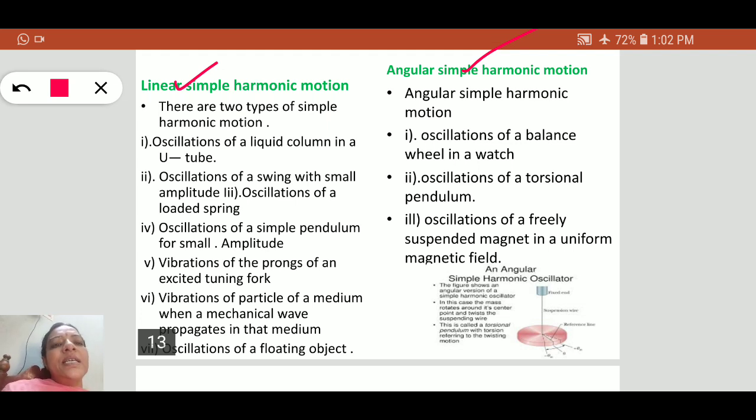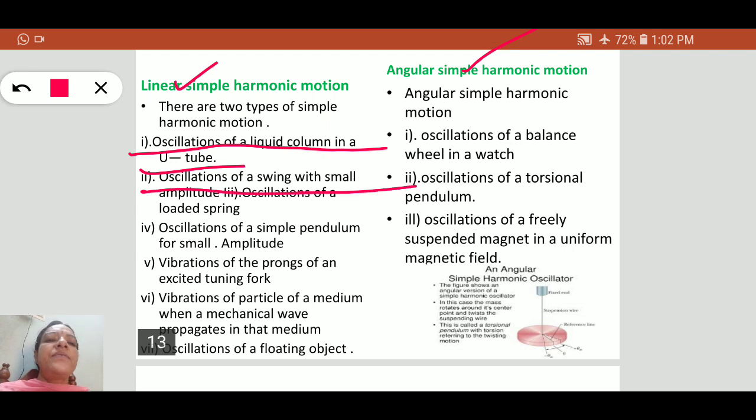Linear simple harmonic motion means the motion of the oscillator is along a straight line, like this. See here, oscillations of a liquid column in a U-tube is an example of linear simple harmonic motion.